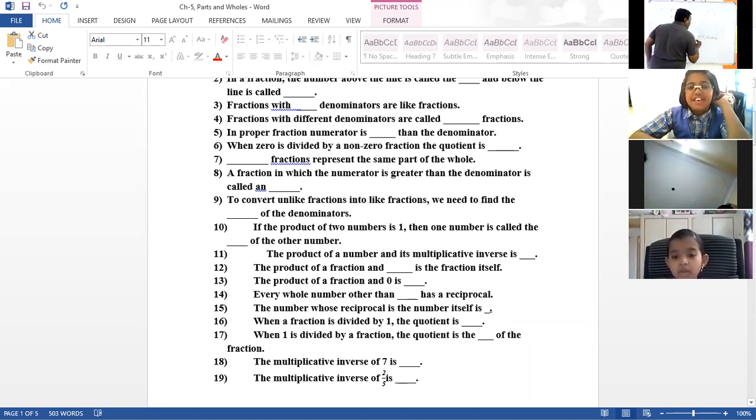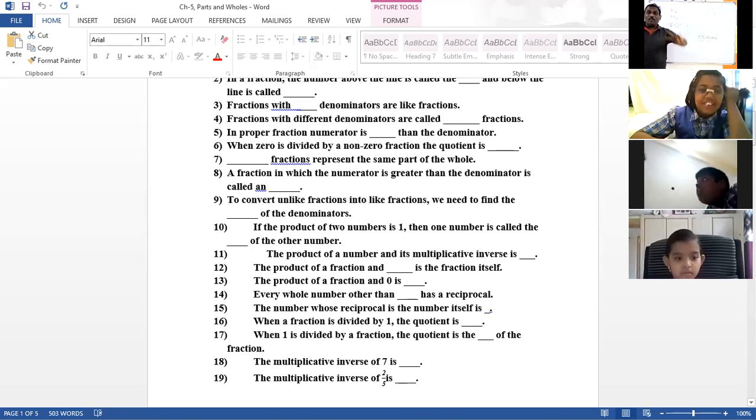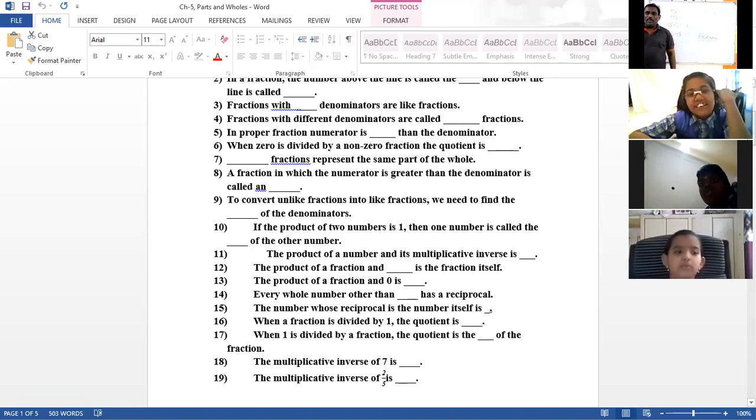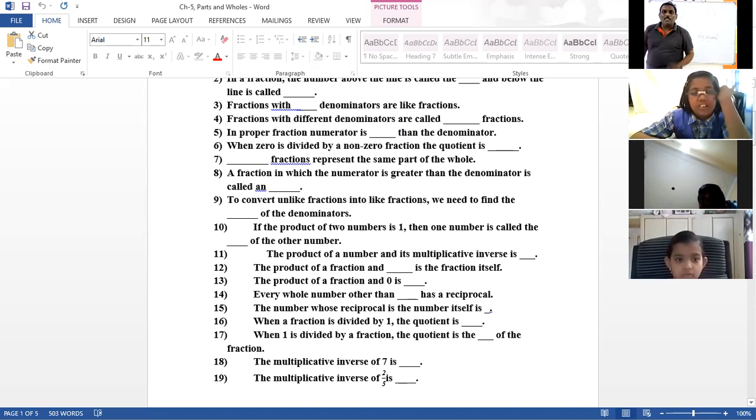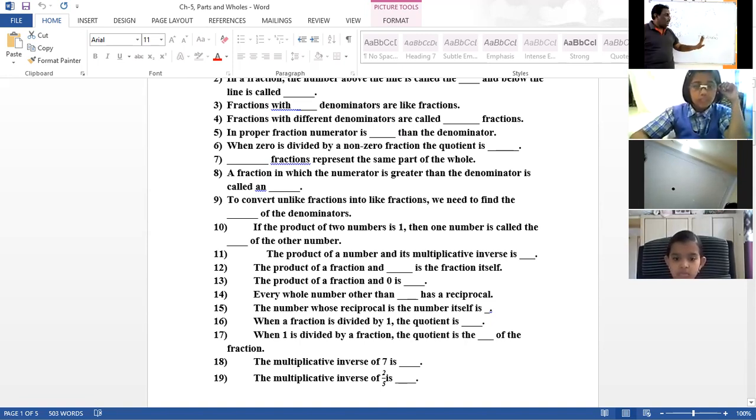Reciprocal. Reverse is the correct word, but not a mathematical word. What is the reciprocal of 2? 1 by 2. Reciprocal of 3? 1 by 3. Reciprocal of 5 by 7? 7 by 5. Reverse is a non-mathematical word. The mathematical word is reciprocal.